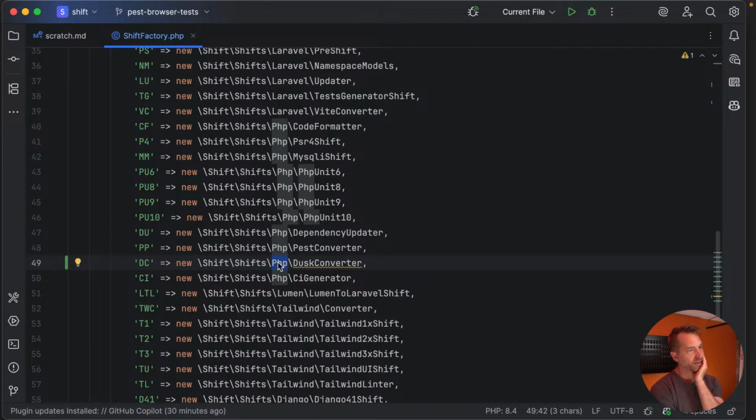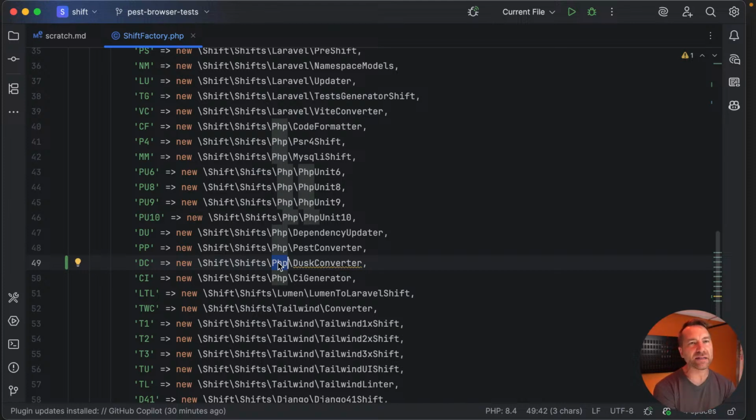Should it be under the Laravel shifts namespace? It is Laravel Dusk. I mean, theoretically, you could... No, you can't use Dusk outside of a Laravel application. No. Yeah, you can't use Dusk outside of it.